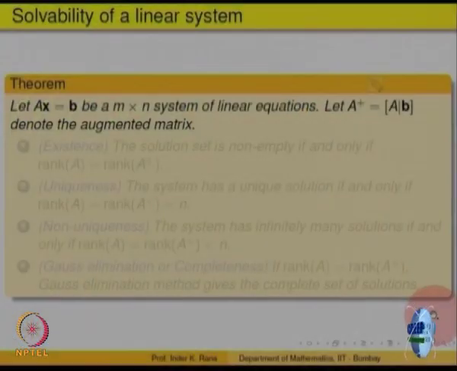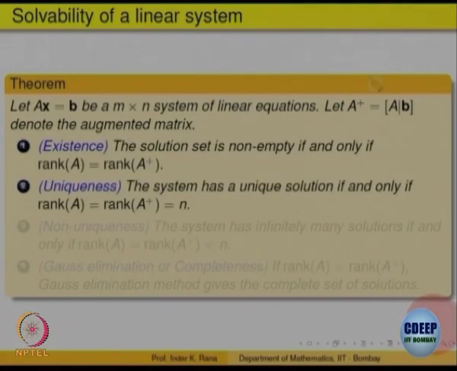So, we stated the theorem of solving a system of equations in terms of this new terminology, rank. It says the following: first of all, the solution set is non-empty, that means the system is consistent, if and only if the rank of A is equal to the rank of the augmented matrix.